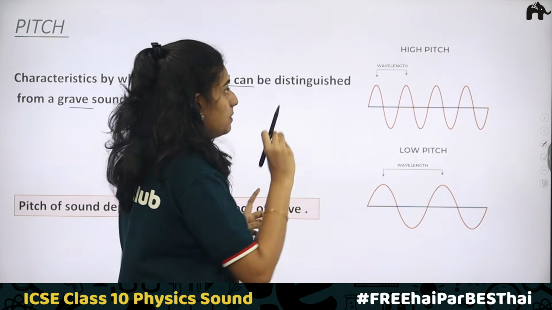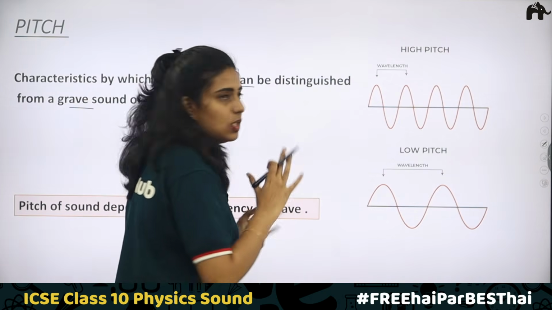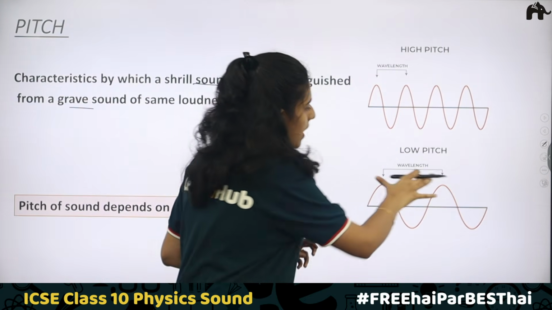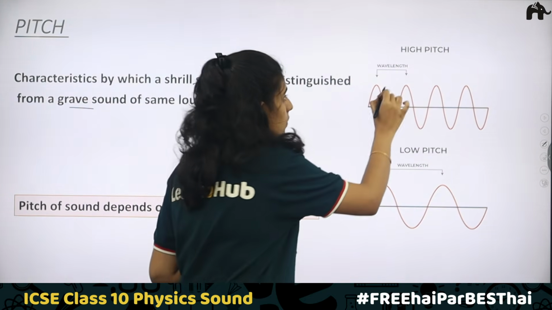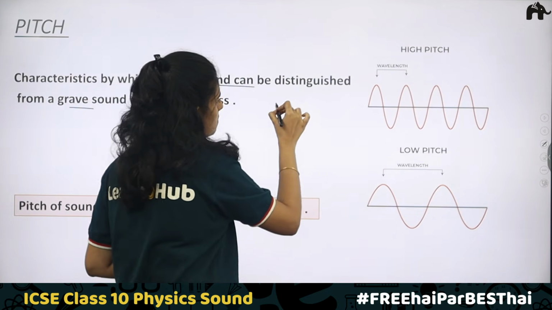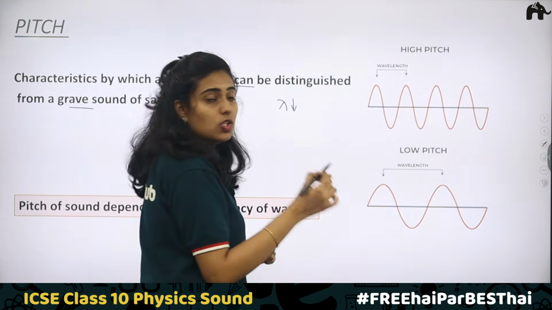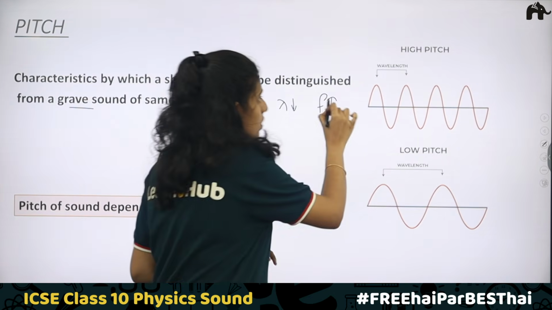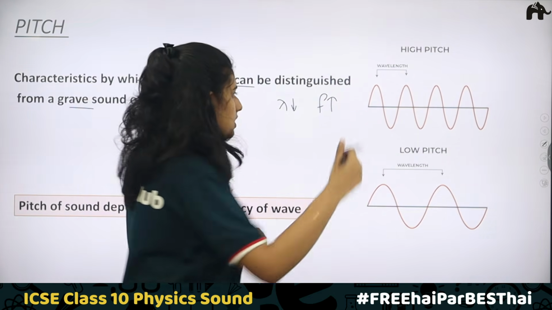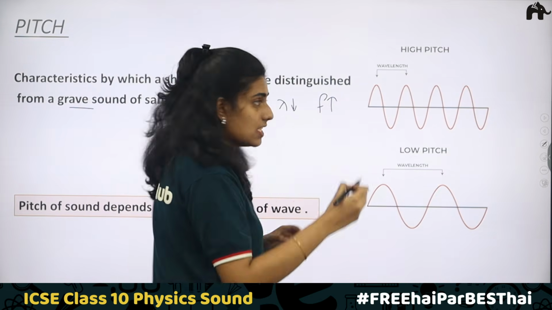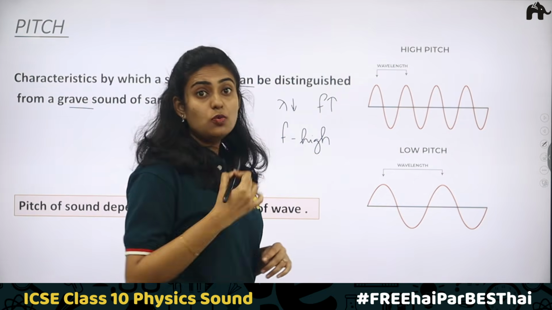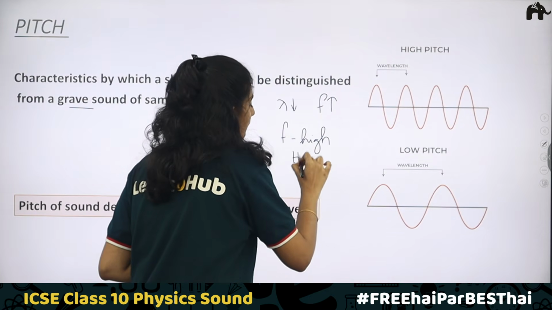The characteristic pitch depends on the frequency. When the wavelength is small, lambda decreases, and we know frequency increases. So when frequency increases, the pitch also increases. When the frequency is high, the sound produced is a high pitch sound.